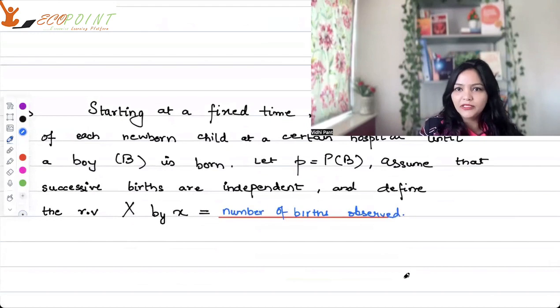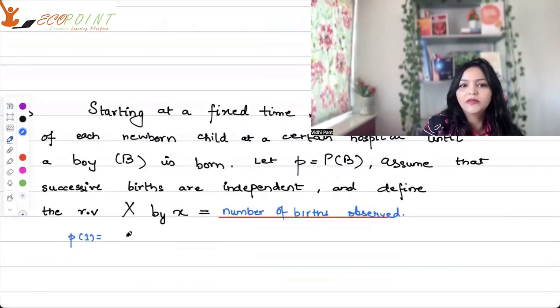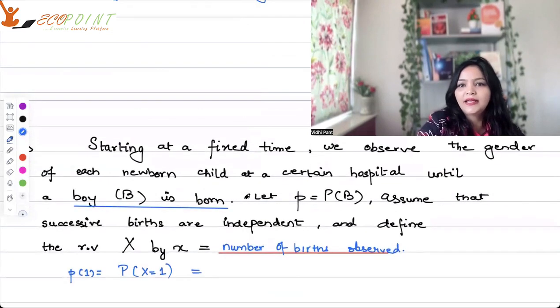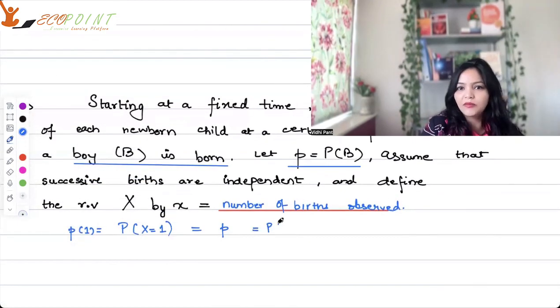Let's create the probability distribution here. P1 will be the probability X is taking value 1. X taking value 1 means the number of births observed for the first boy born is just 1. We are saying that the probability of having a boy is P, so it's P, right?